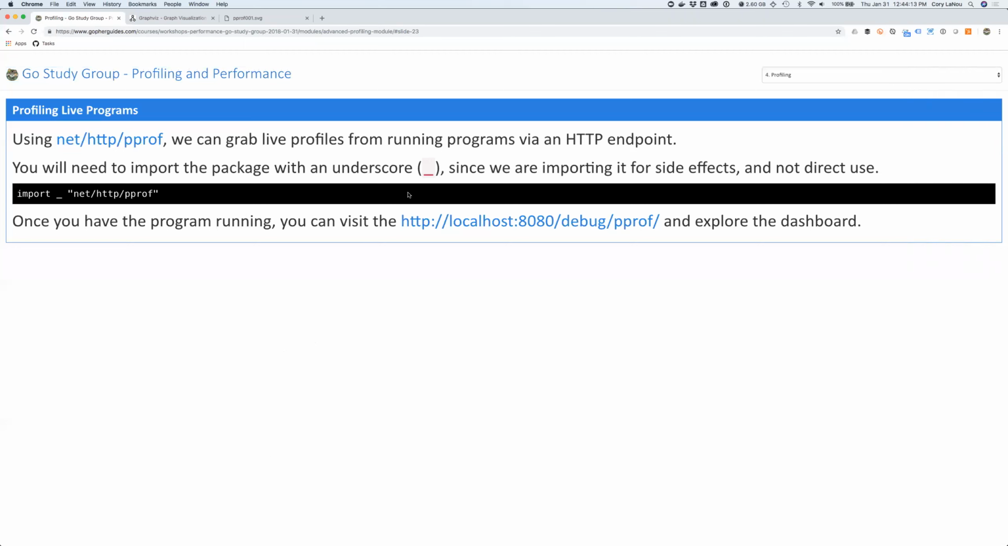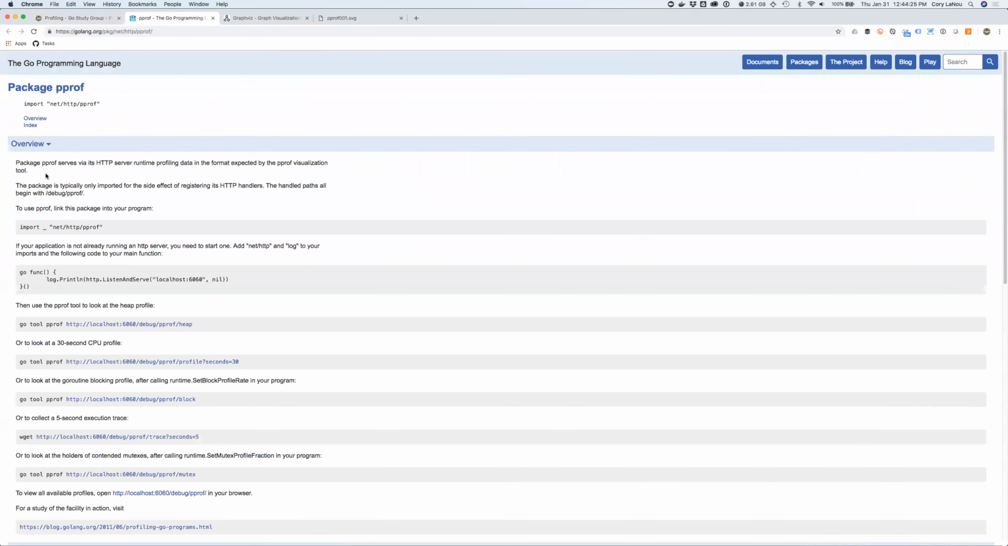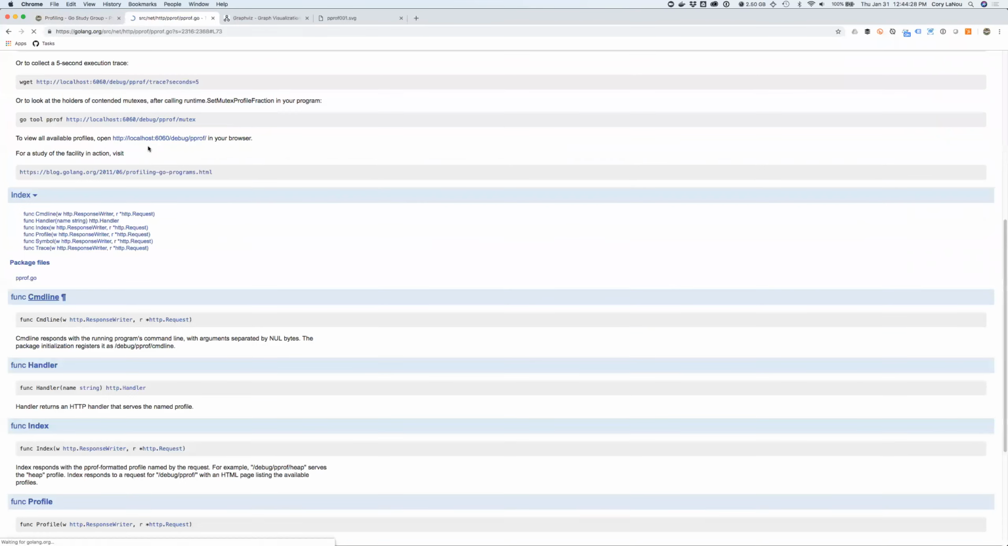Now, this might be the first time you're going to see somebody import an actual package and put an underscore in front of it. This is what they call importing for side effect. And the reason we do this in the pprof package, if we actually open this up here, we will see, let's just get into the actual code here somewhere. Just want to get to the actual code.